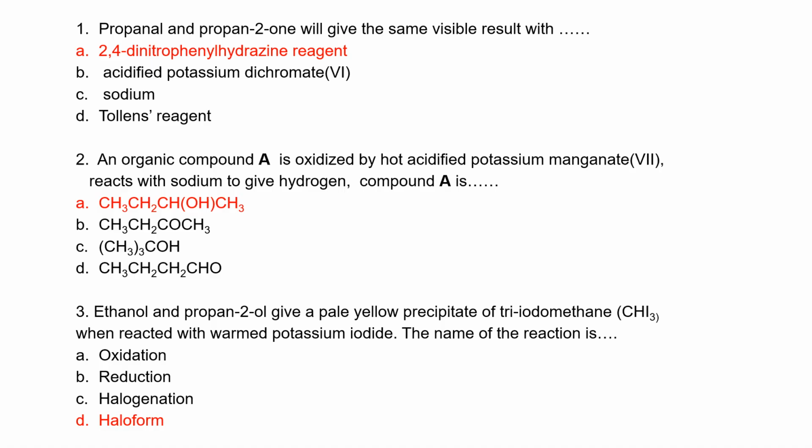Ethanol and propan-2-ol give a pale yellow precipitate of triiodomethane when reacted with iodine and potassium hydroxide. The name of this reaction is the haloform or iodoform reaction.